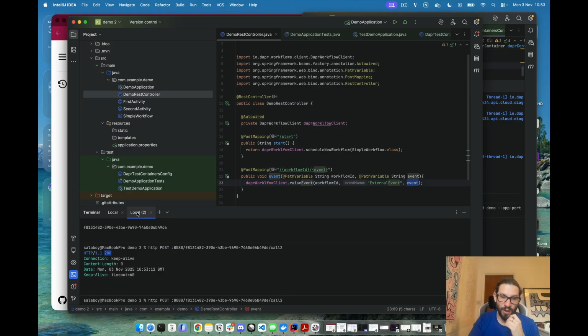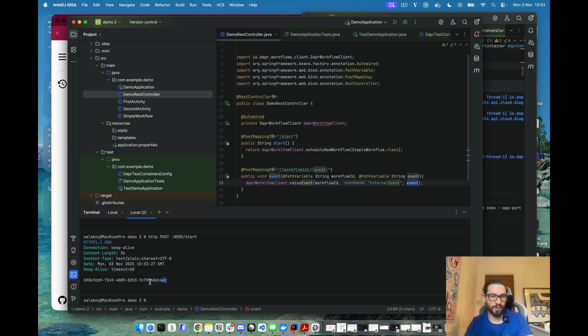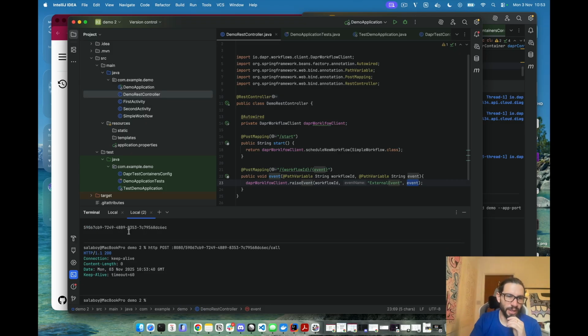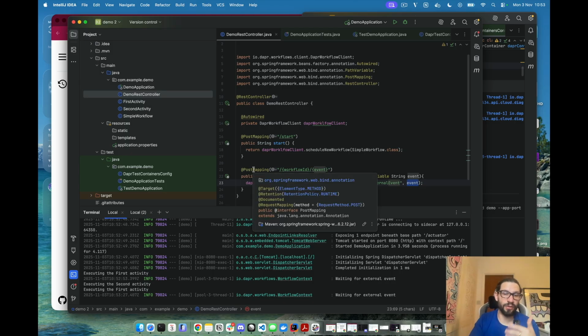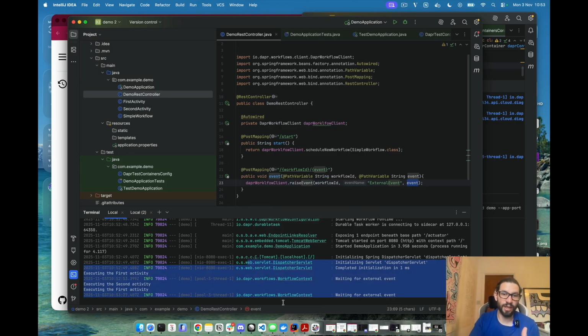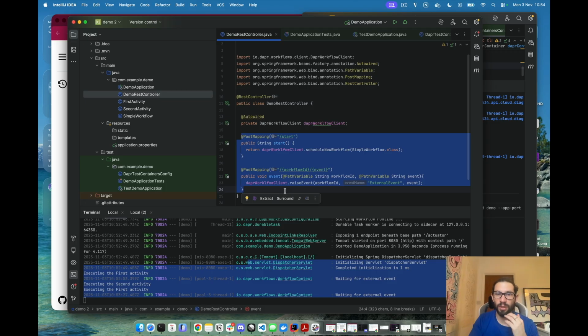We can do the same now, just starting a different instance. We have another workflow execution, but now instead of call to, we'll just leave it at call. We need to replace the instance ID here with the one that we just created. And you will see that it's waiting for the external event, but then it finished without executing the second activity. So, simple workflows. And finally, I wanted to say that because this is all integrated with Spring, and Dapr is started as part of the Spring test context, you can start writing integration tests that call these APIs and validate where the workflow is at all times.